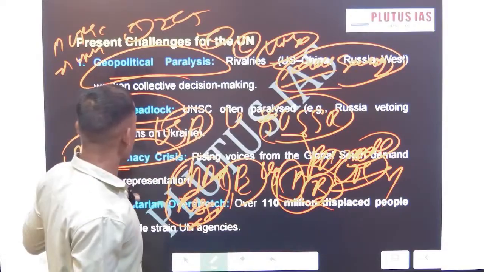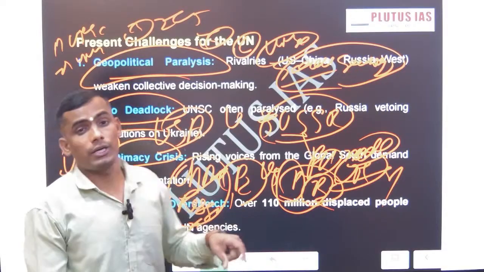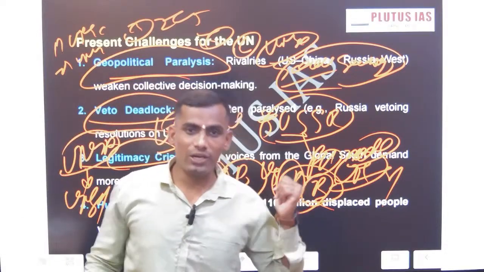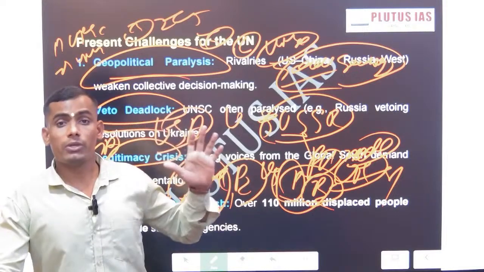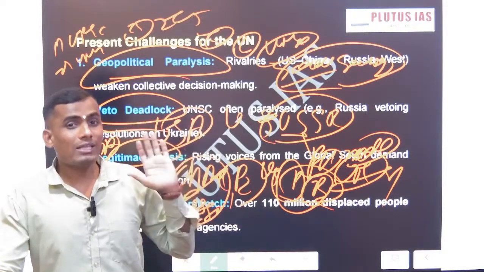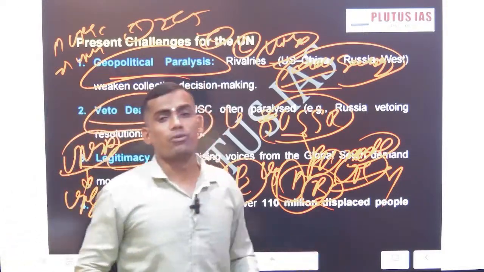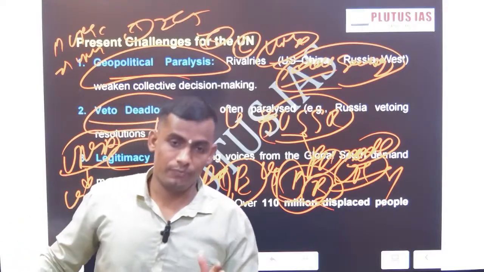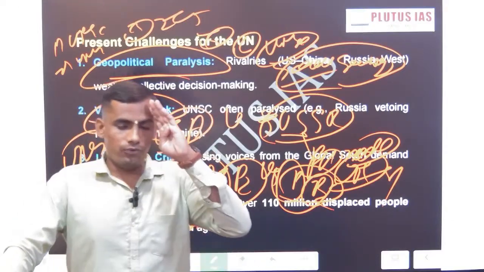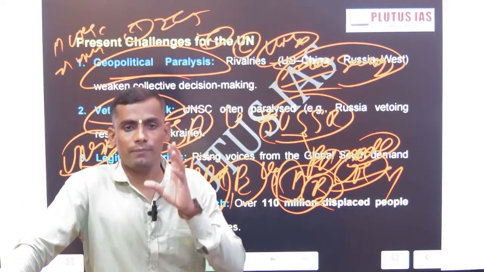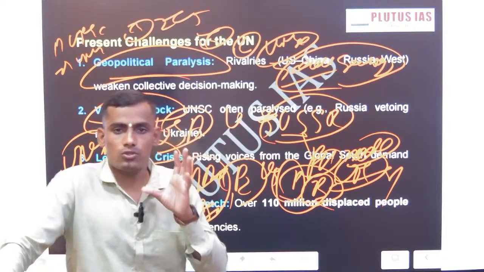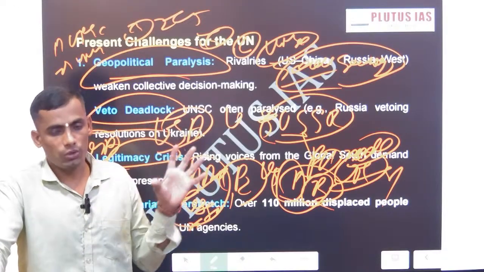Okay, so we have discussed all the issues related to the UNSC. Now we are going to discuss issues related to the UNGA. What are the issues related to the UNGA? The first is slow decision making. The first and foremost UNGA criticism is that there is very slow decision making in the UNGA.